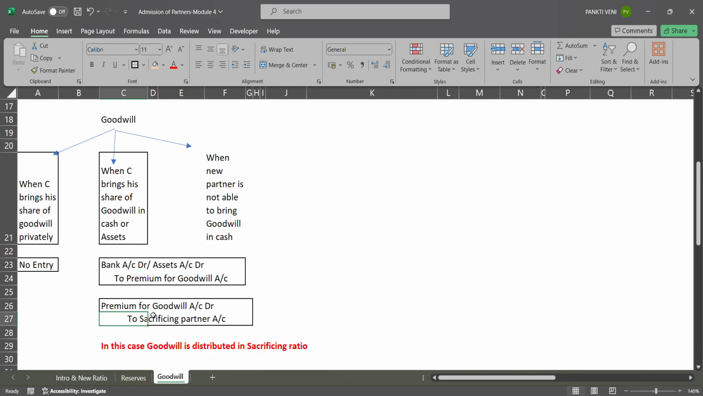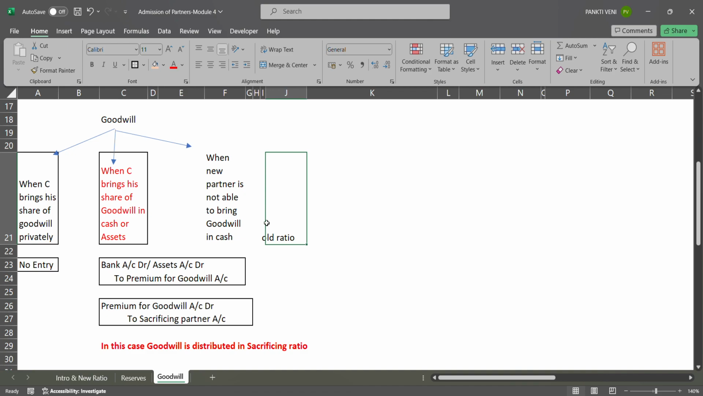That premium for goodwill, that amount you have to transfer to sacrificing partners. Goodwill is always given to sacrificing partners, not to old partners, sacrificing partners. Suppose A and B both are the partners. Only B is sacrificing, so give only to B. A is not sacrificing, so don't give to A. So goodwill is distributed in sacrificing ratio, given only to the sacrificing partner. Only in this case, when he brings goodwill in cash or in kind. But when a new partner is not able to bring it, and the firm raises it from within, in that case it will be again old ratio.